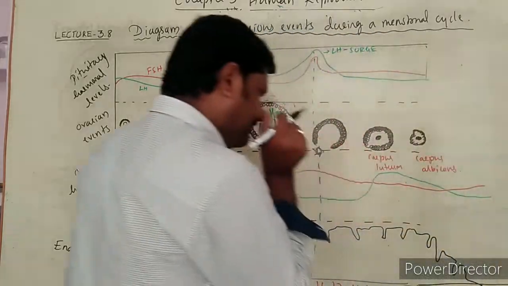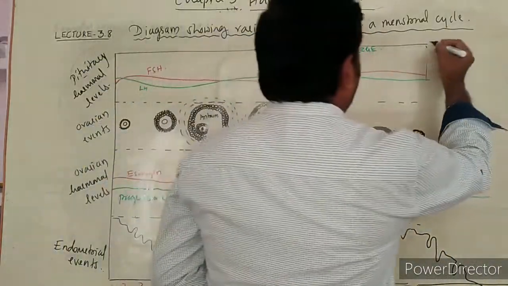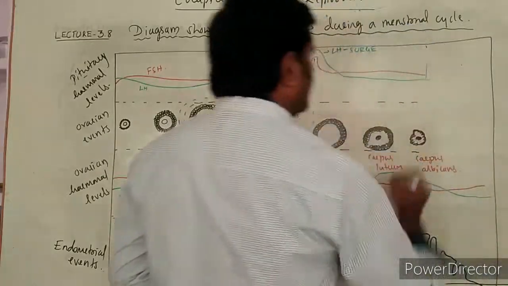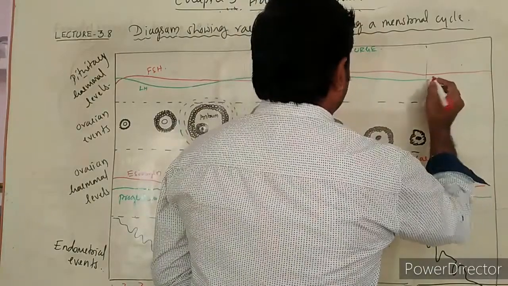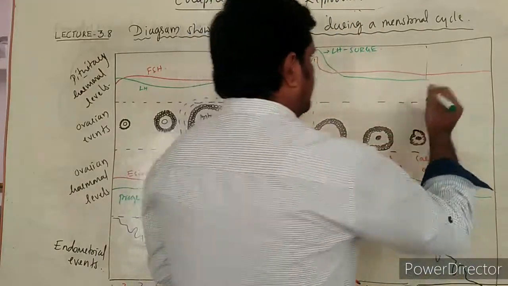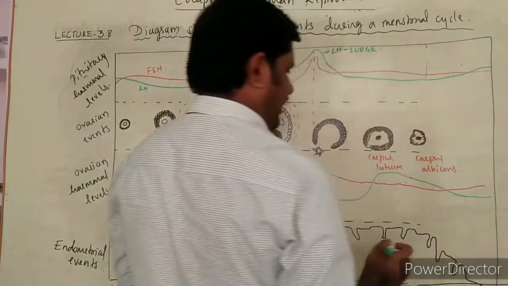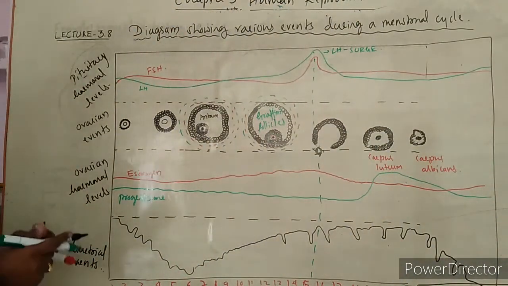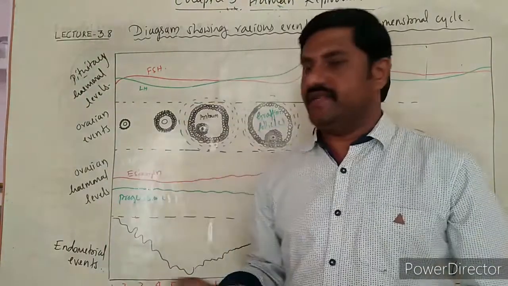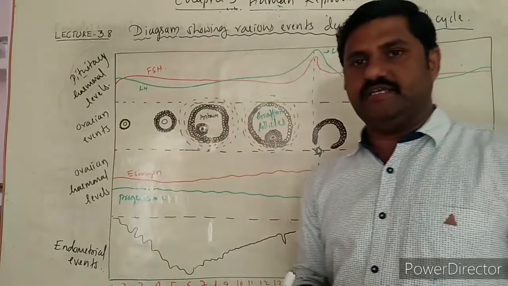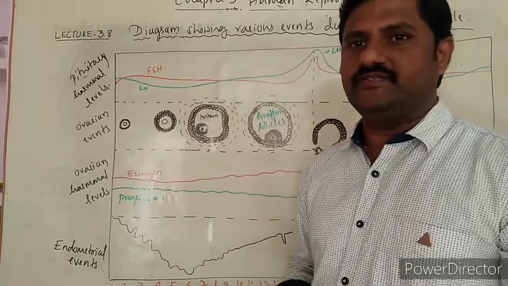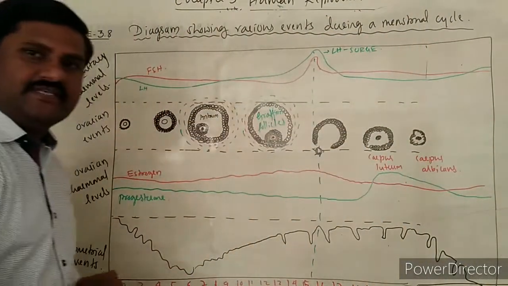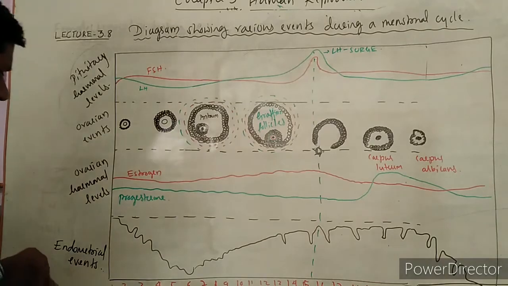It reaches the end part like this. So this is how the hormones, as well as the events in the ovary and the events in the endometrium, or the uterine events, or endometrial events, are called. That takes place simultaneously like this, right?